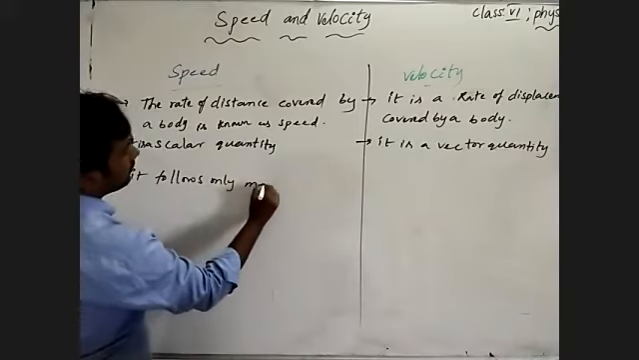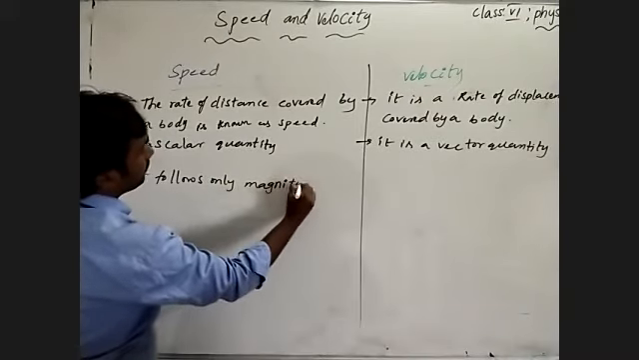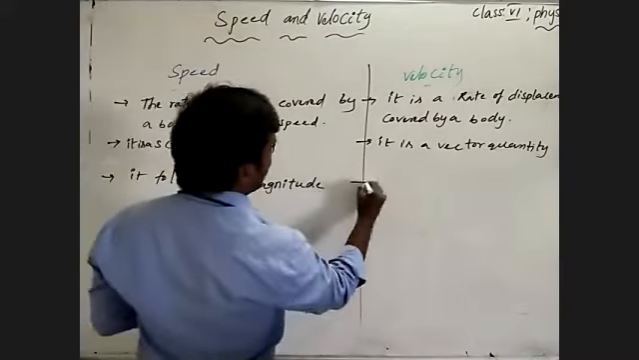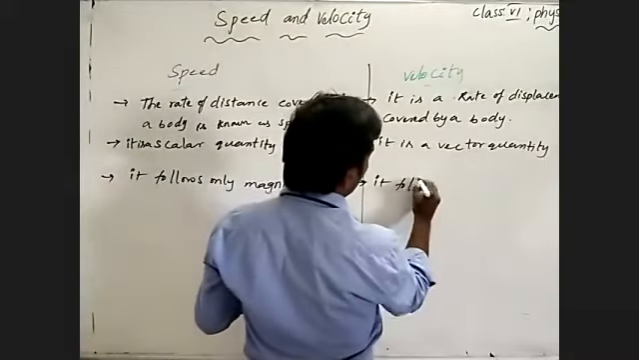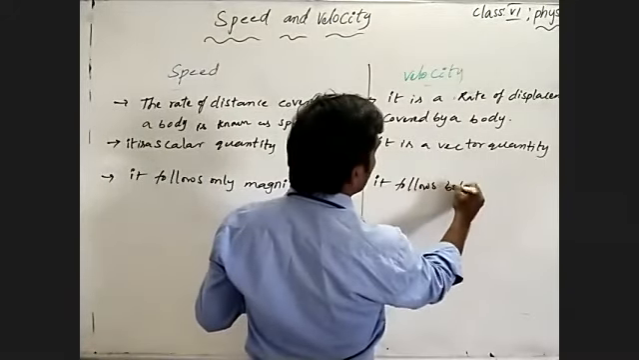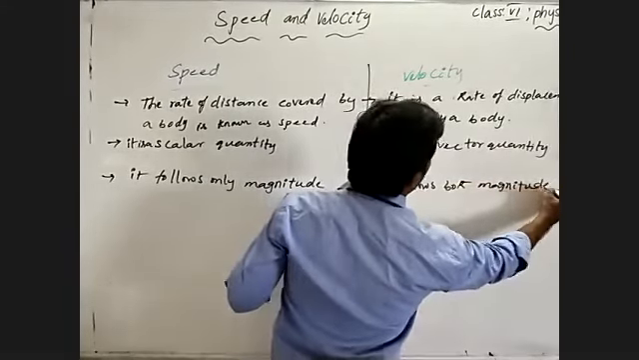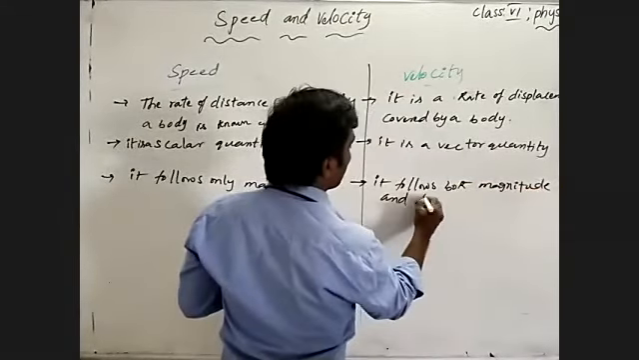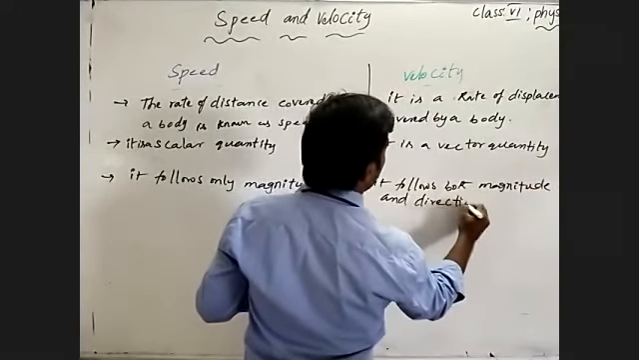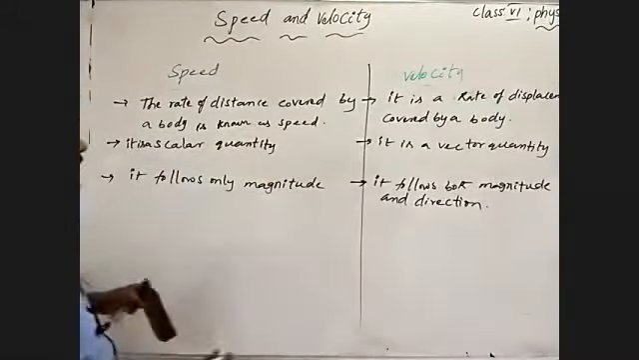Speed follows only magnitude. Velocity follows both magnitude and direction. Magnitude and direction.